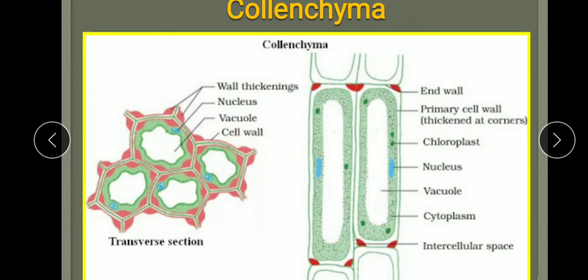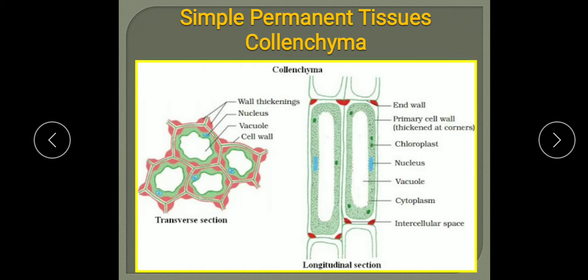This wall thickening makes it elastic. It provides elasticity also. So this is the transverse section, this is the longitudinal section. You can see all the structure present in the cell. So understood, children? Collenchyma: structure, location and function.